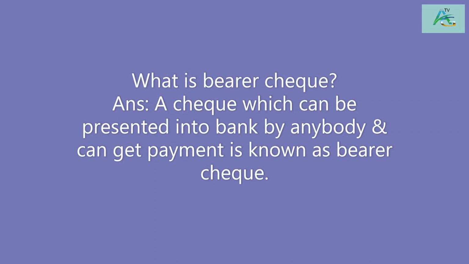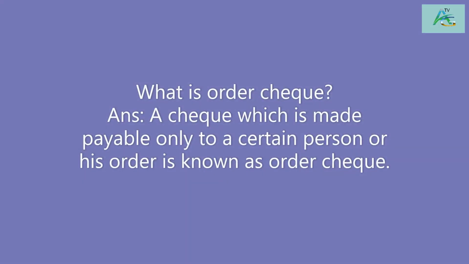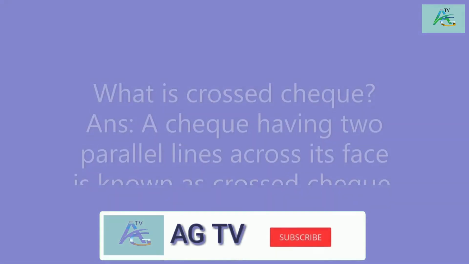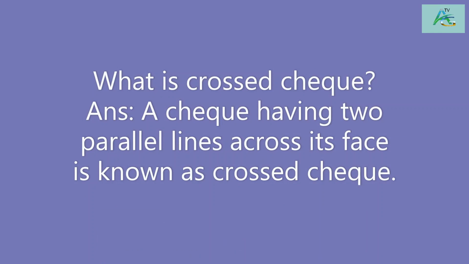What is bearer check? A check which can be presented into bank by anybody and can get payment is known as bearer check. What is order check? A check which is made payable only to a certain person or his order is known as order check. What is crossed check? A check having 2 parallel lines across its face is known as crossed check.